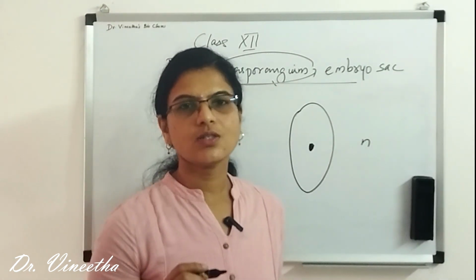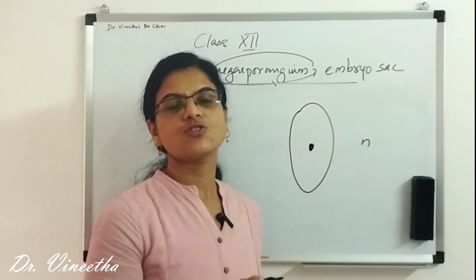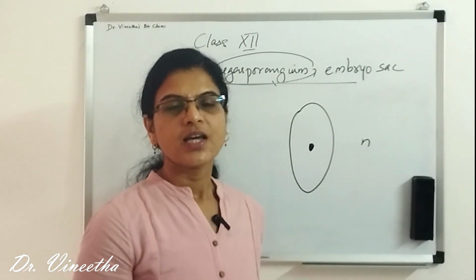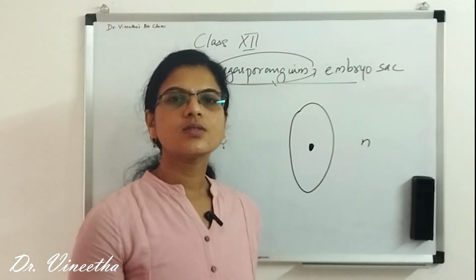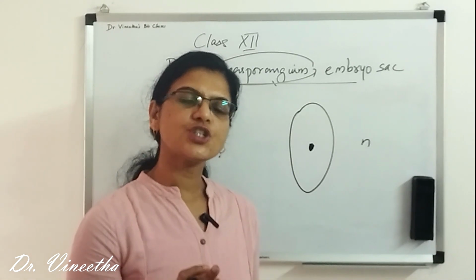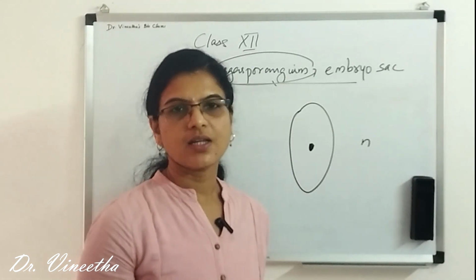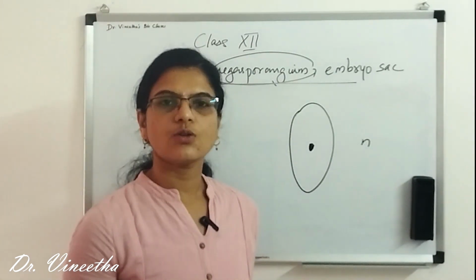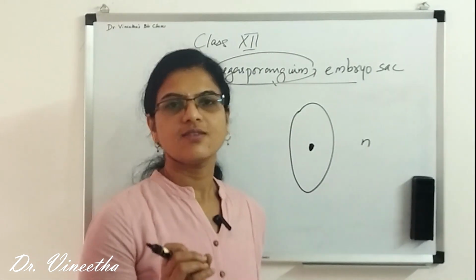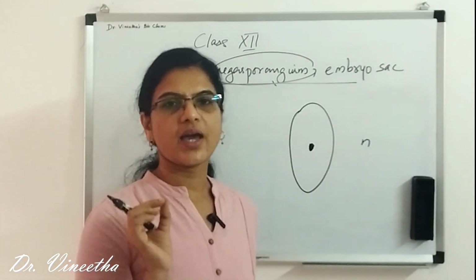This megaspore will now undergo mitosis. But this mitosis is not applicable for the cytoplasm. It is just for the nucleus. The nucleus undergoes karyokinesis, that is the division of the nucleus. There is no cytokinesis happening here. So the cell division doesn't occur, only the nucleus divides. Okay, and the nuclear division is through mitosis.